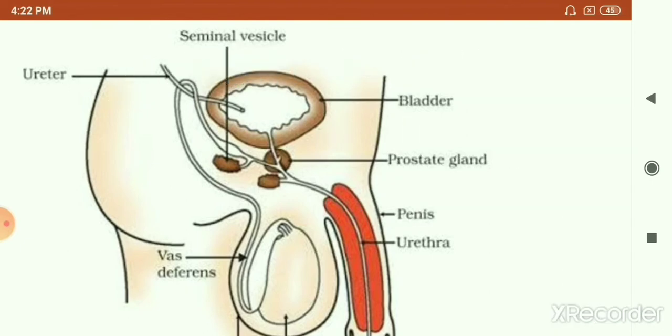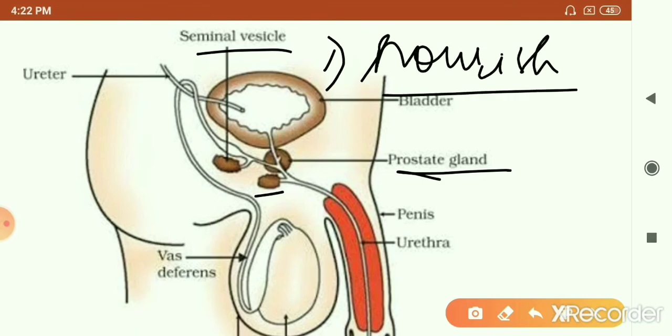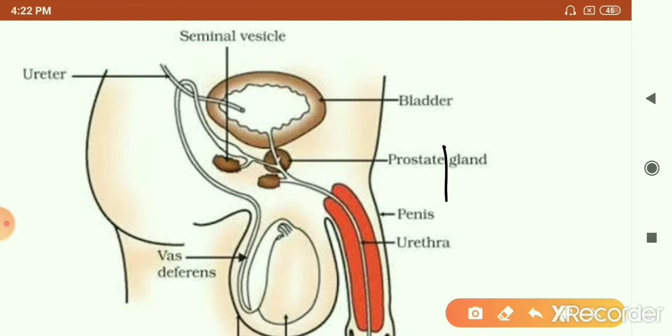The role of the secretions produced by these glands, that is the seminal vesicle, prostate gland, and the corpus gland, is, one, to nourish the sperm. That is one function, because the sperms do not store any food. A second function is to provide an easy passage for the sperm, to keep the sperms motile, and also to lubricate the pathway through which the sperms are moving. So that's the function of those glands.